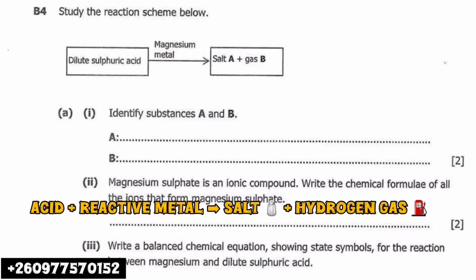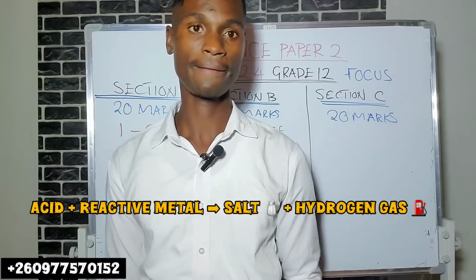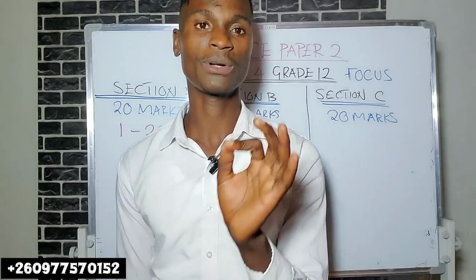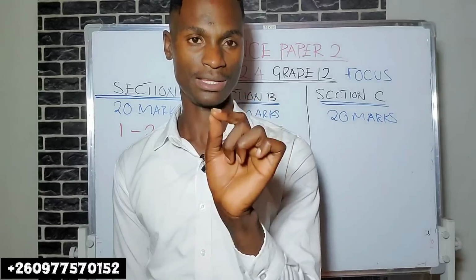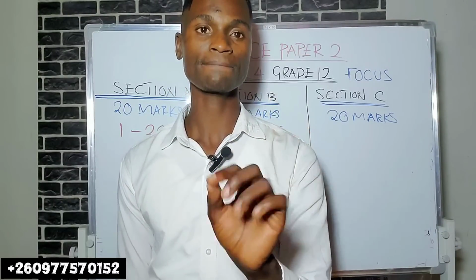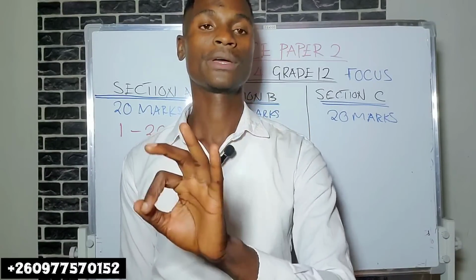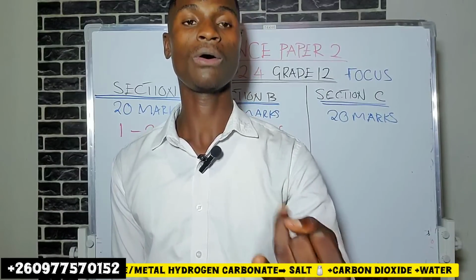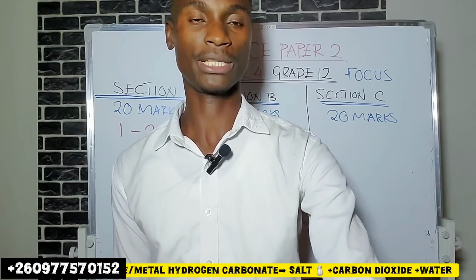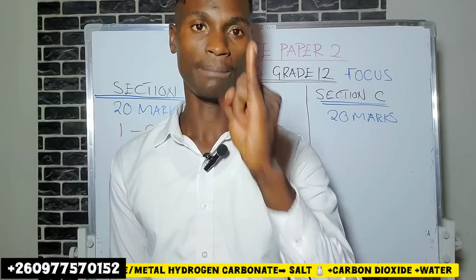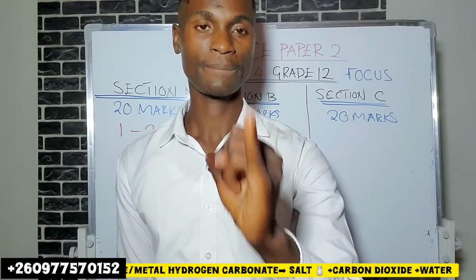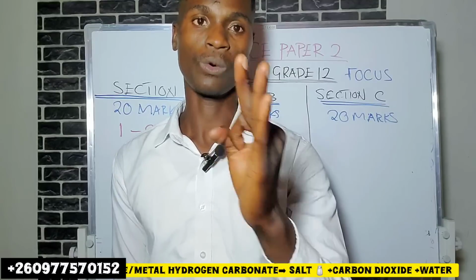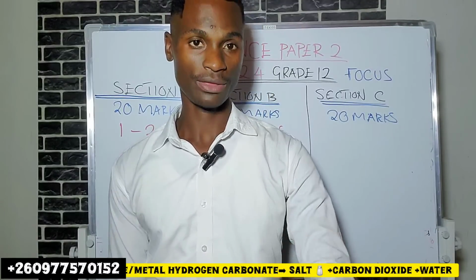By the way, you should also know the identities of hydrogen gas. The other property, which is a chemical property and very important, is that acids react with metal carbonates, or metal hydrogen carbonates, to form three products. Number one, a salt. Number two, carbon dioxide. Number three, water. So there are three products.